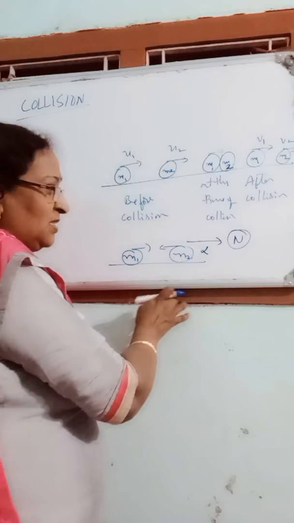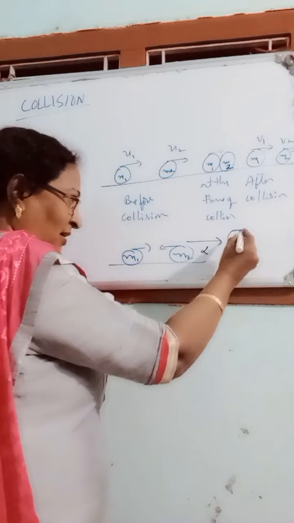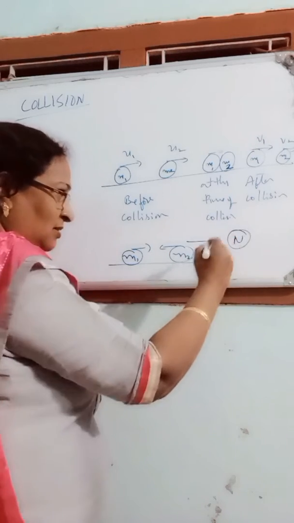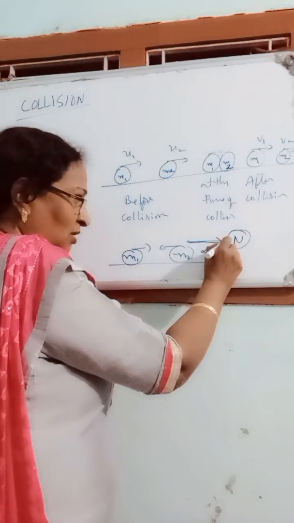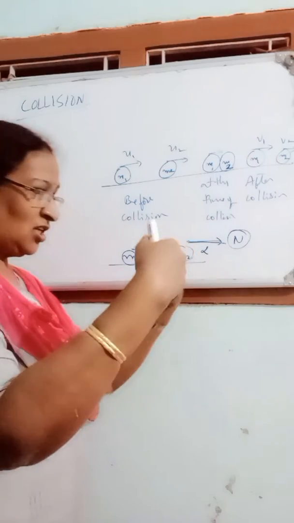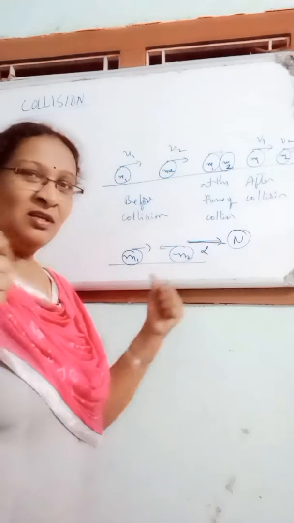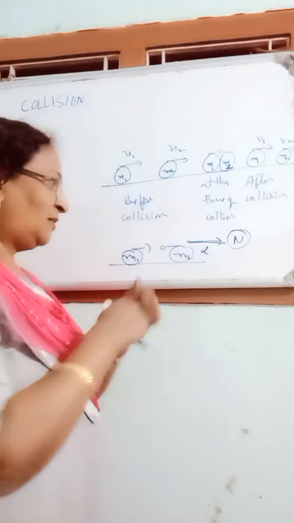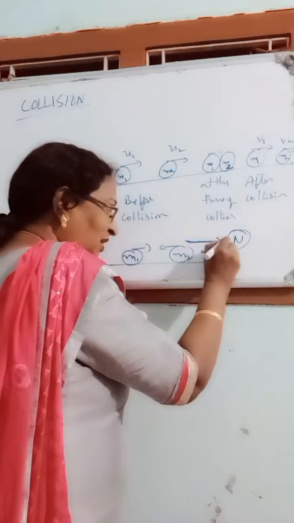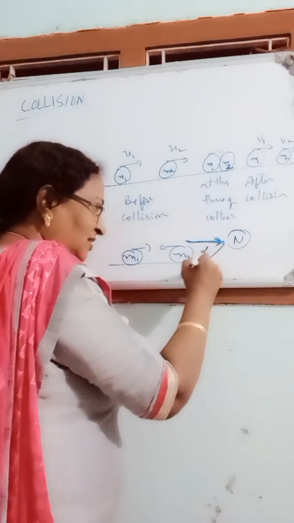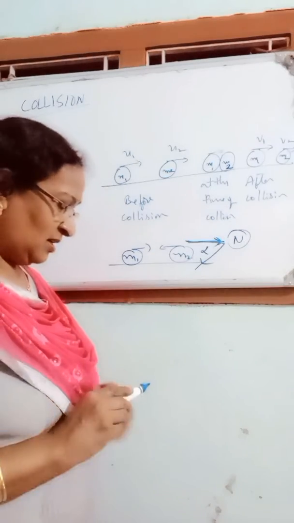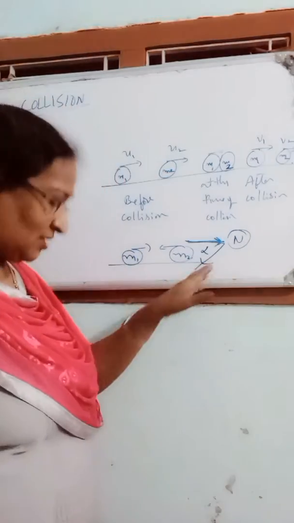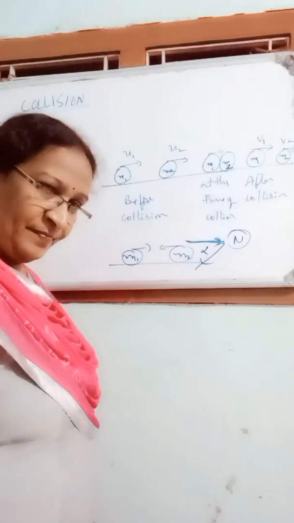Alpha particle means helium nucleus, which approaches some heavy nucleus. Both have positive charges, so they cannot come closer or come in contact, because both are positively charged. They repel each other, but the particle comes to a minimum distance and scatters like this. At that time they exchange their momenta. This is also an example of collision.